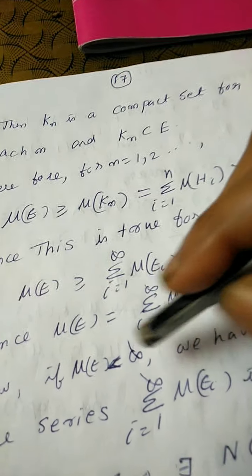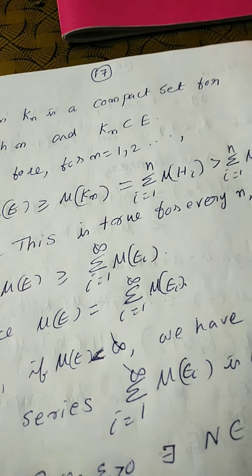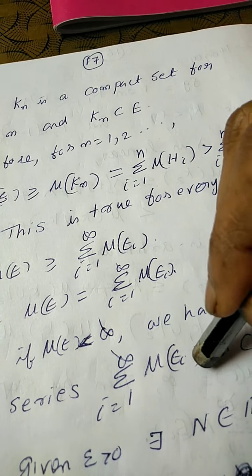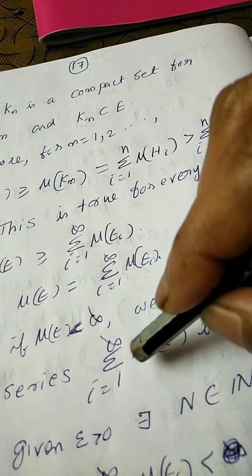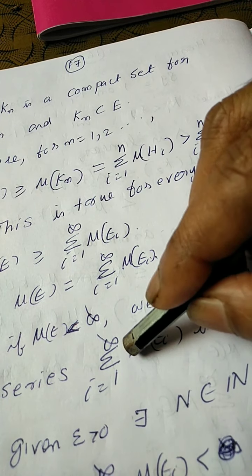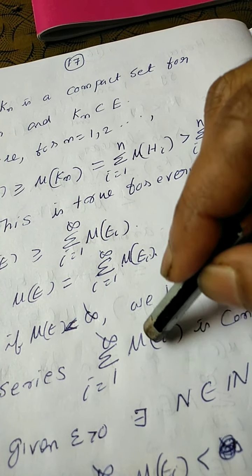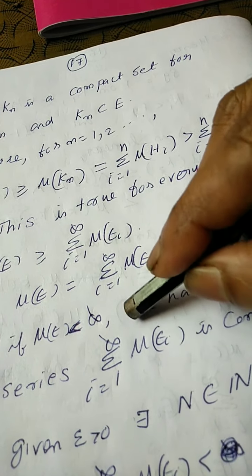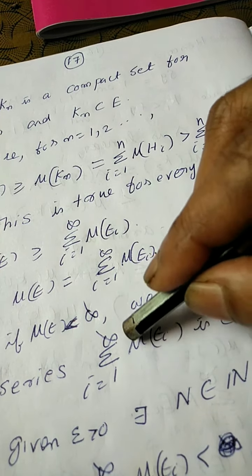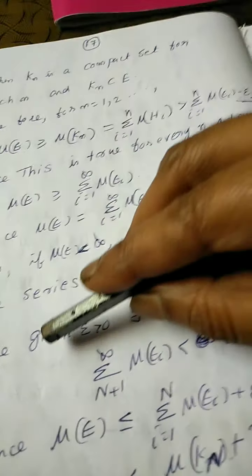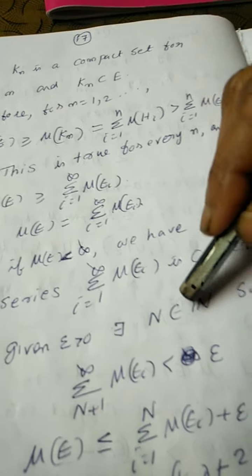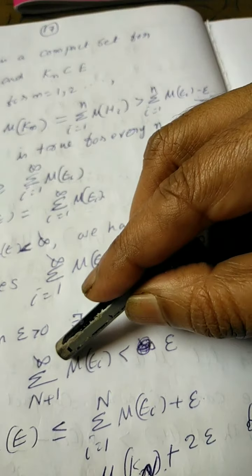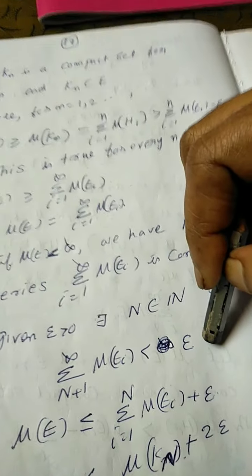Now, if mu of E is less than infinity, we have that the series sigma i equal to 1 to infinity mu of Ei, which is equal to mu of E, is less than infinity. This series is convergent. If a series is convergent, the n-th tail of the series converges to 0. The tail means sigma n plus 1 to infinity mu of Ei tends to 0. So, corresponding to any epsilon greater than 0, there exists n belonging to the natural numbers such that sigma n plus 1 to infinity mu of Ei is less than epsilon.